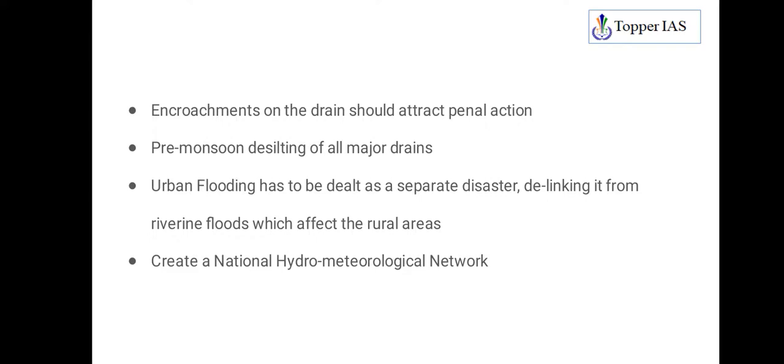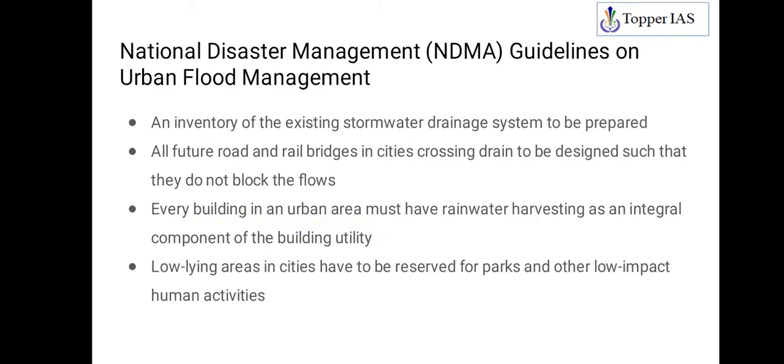Then urban flooding has to be dealt with as a separate disaster, delinking it from riverine floods which affect the rural areas. There is a difference between rural floods and urban floods, so you address the issue of urban flooding as a sole problem. Do not link it or bring in the methods that you employ in addressing rural floods. Then create a national hydrometeorological network. It is nothing but collecting the information related to climate, rainfall and all those things. These are a few of the guidelines which have been given by NDMA to address urban flood management.